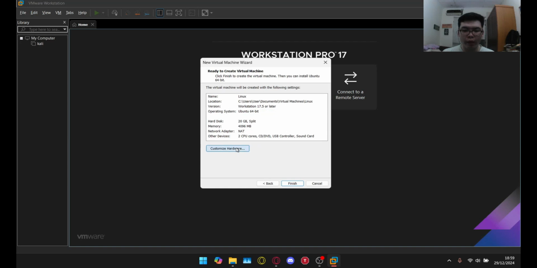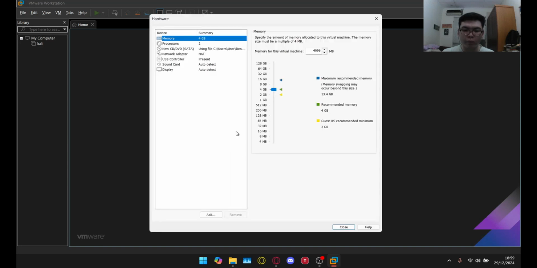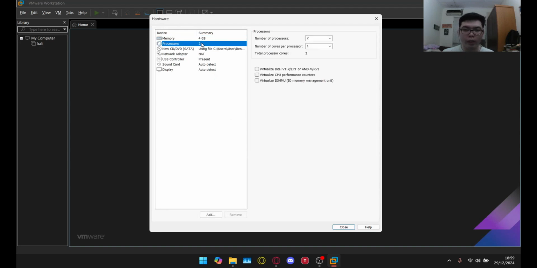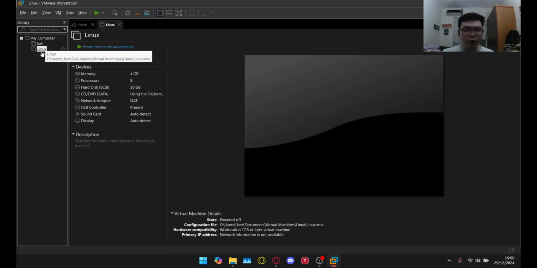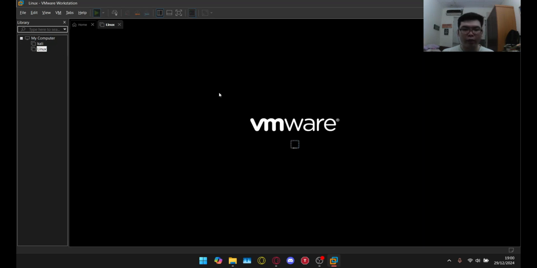And then for the hardware, we can customize it right here with this button. The default is 4 GB of memory and 2 processors. I can change it to 4, and then change the number of cores per processor to 2. Once we're satisfied with our changes, just press close and then finish. So now we already created our new virtual machine. Just press the power on this virtual machine button, and it will start launching the virtual machine.